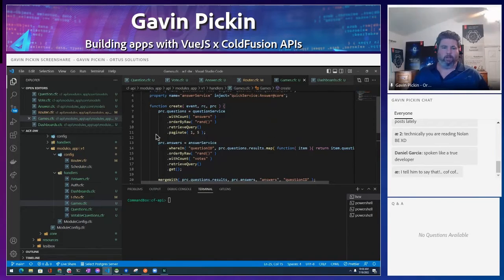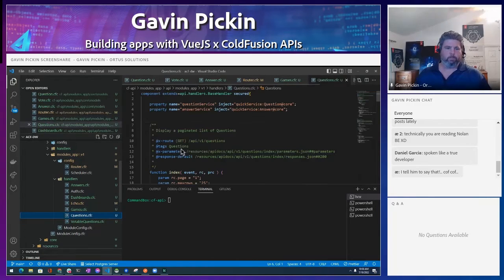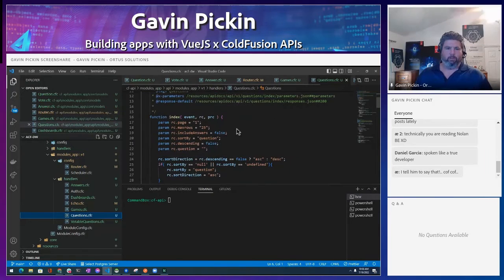Now, obviously I'm showing a lot of stuff really quickly here. And again, I apologize, we only have an hour, so I'm trying to get to the good stuff. But I just want to show you some of the pieces we have in here. Now for questions, we have things like pagination.